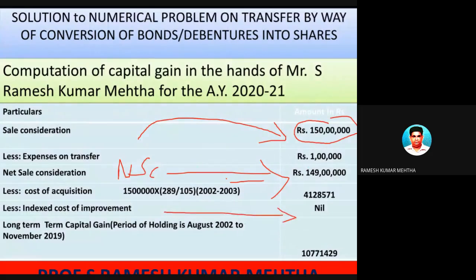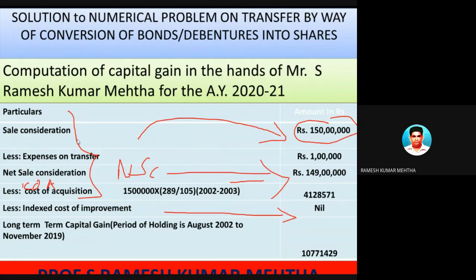Now, is there any improvement? No. Shares and debentures don't have any improvement as such, like a physical asset. Now, we have to compute the indexed cost of acquisition. Why? The indexed cost of acquisition has to be computed because it is a long-term capital asset, and equity shares which are sold are long-term capital assets, and it has to be indexed.